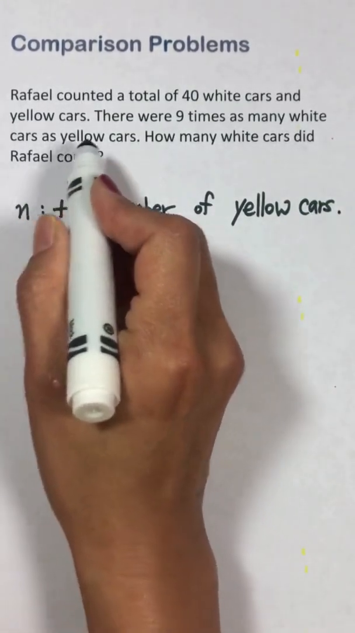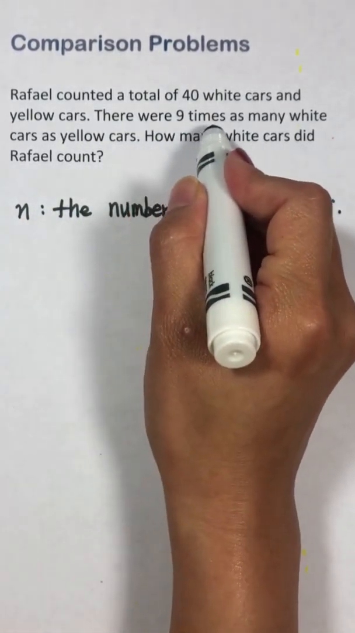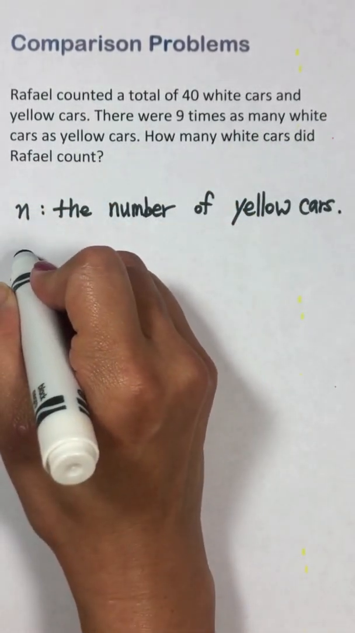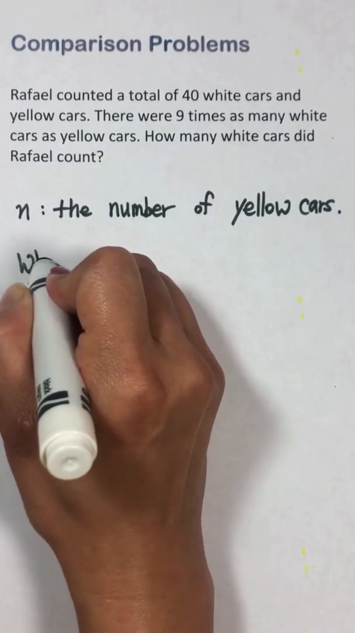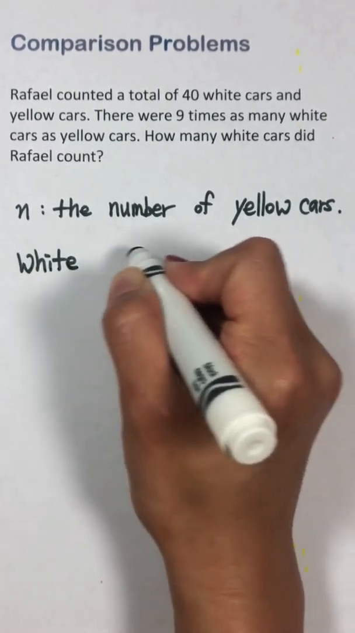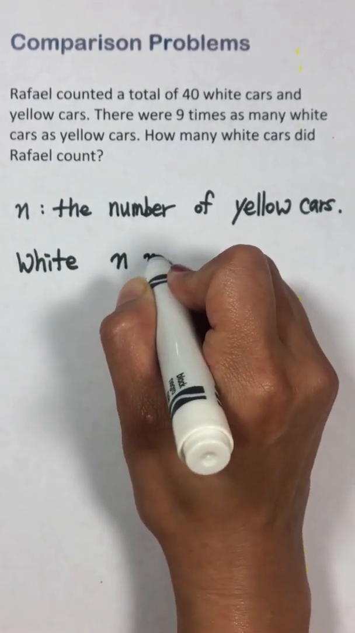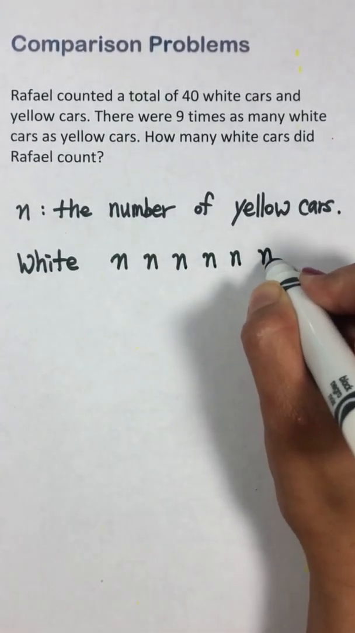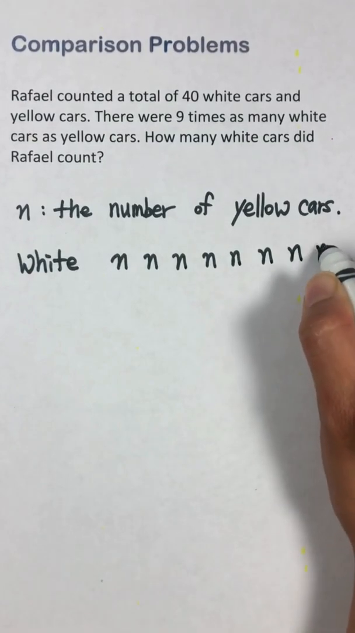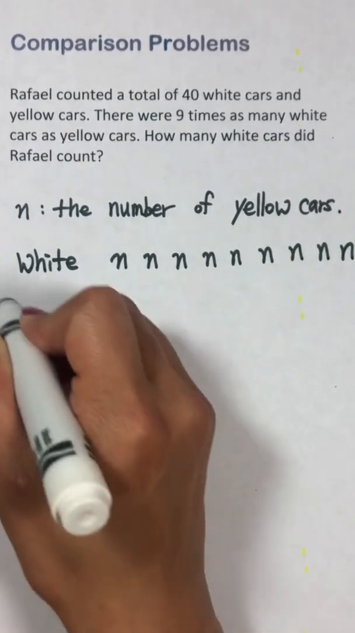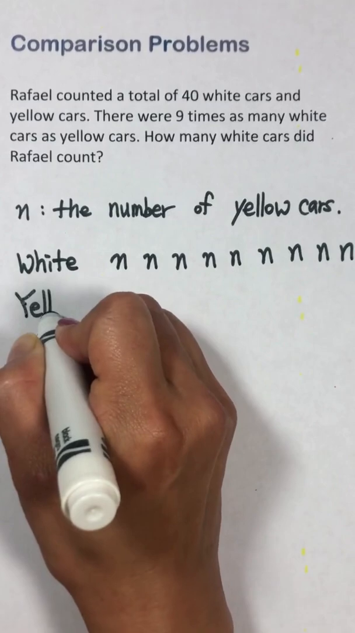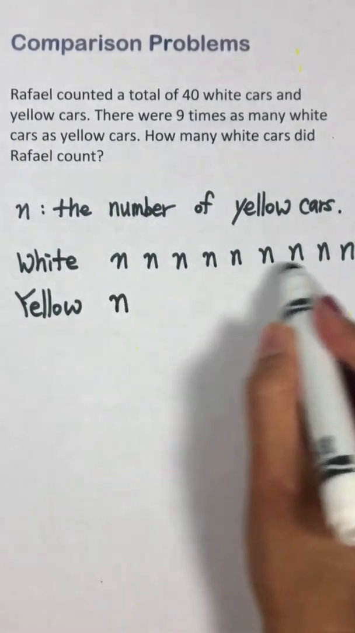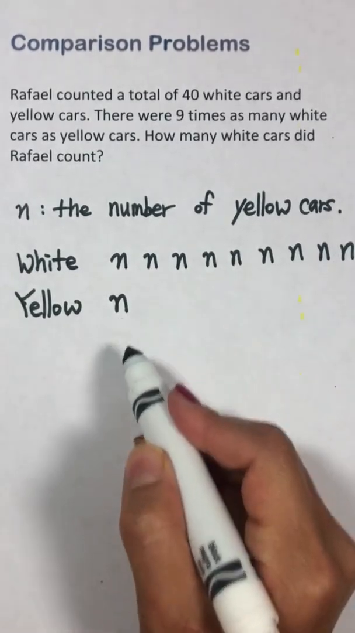So how many white cars are there? 9 times as many white cars as yellow cars. So we're going to say white cars: 1, 2, 3, 4, 5, 6, 7, 8, 9 n's, and yellow cars, 1 n. So the total number of n is 9 plus 1 equals 10.